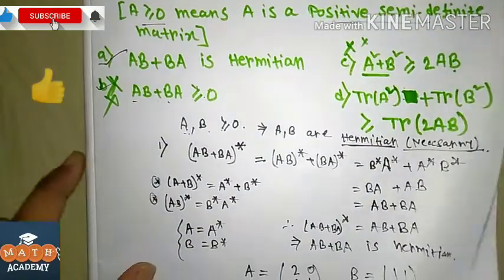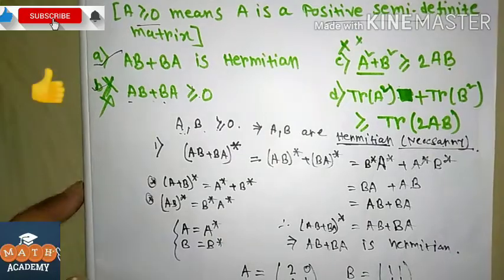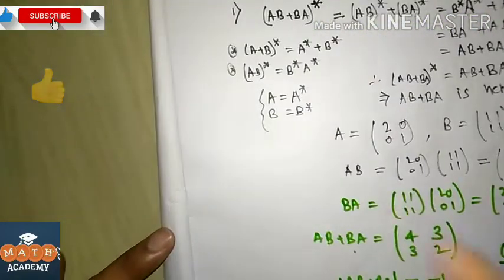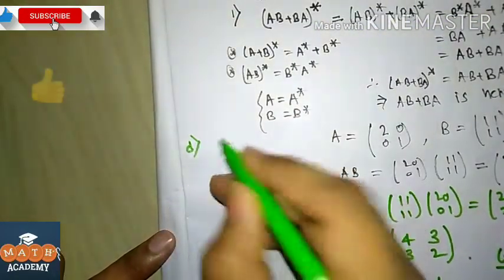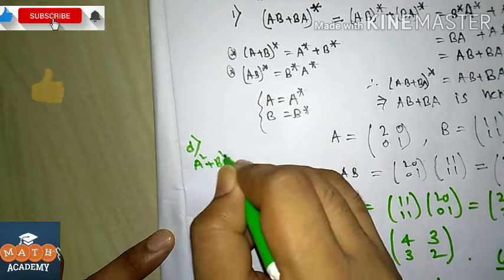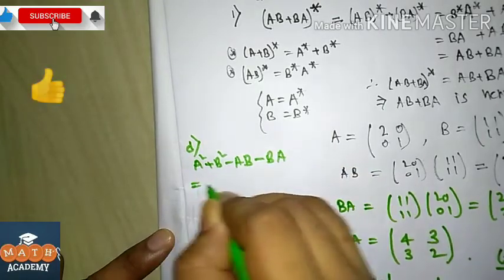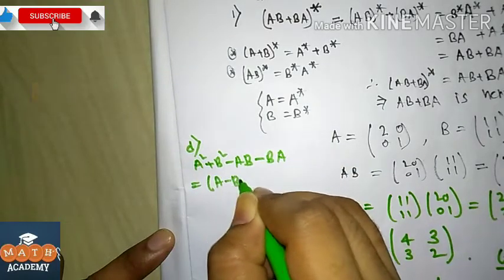Option D is trace of A square plus trace of B square greater than or equal to trace of 2AB. For this option D, A square plus B square minus AB minus BA is equal to (A minus B) whole square.